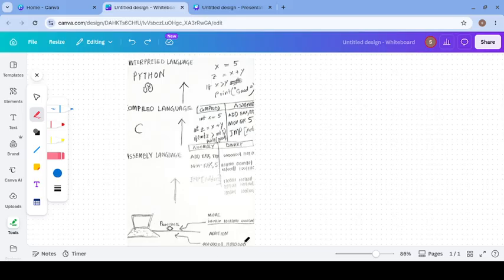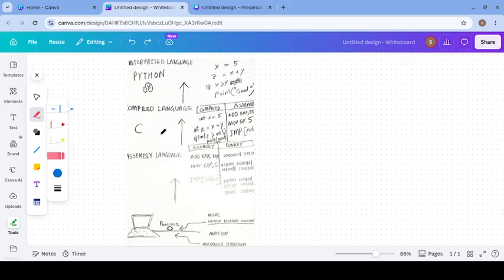only understands binary coding. Then there comes assembly language. Assembly language is the first language after binary language where we code in human readable instructions. You can see add ex to ey means addition from one memory to another, moving from one memory to another, and this assembly language converts instructions written in human readable language. This assembly language converts this into binary.